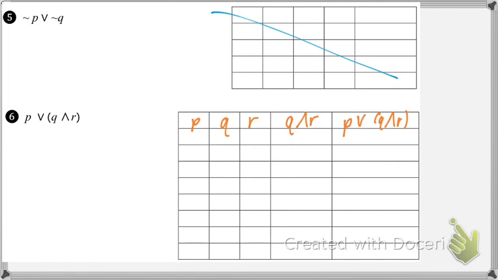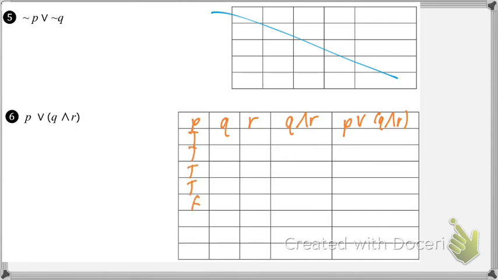Now, we have a lot more scenarios now, don't we? We have 8 scenarios now instead of 4. What are we still going to do with our first statement? We're going to do the first half and then the second half. So I'm going to do the first 4 as true.